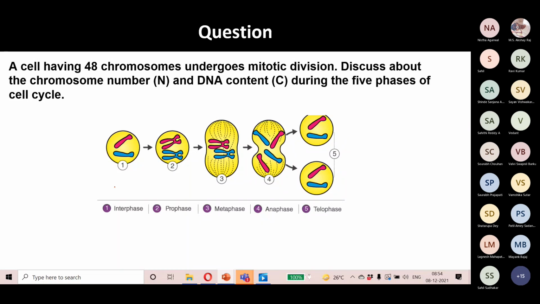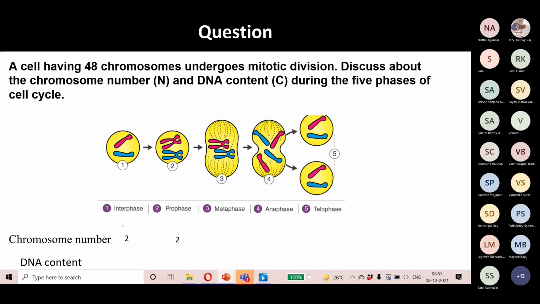I have already explained that interphase is comprised of three phases. Tell me first of all, in interphase, whether the DNA is replicated or not. During the S phase, it is replicated. So does S phase come in interphase or not? It comes in interphase. So what should the DNA content be? It is 4C, yes, exactly.